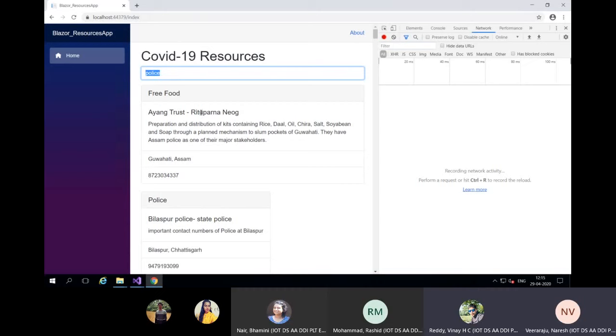CDN basically means your application will be hosted in one place. What the CDN providers do is, based on the region, they'll have different CDNs. Assume I am on Microsoft Azure. Azure will have CDNs in Bangalore, Delhi, and in other countries.